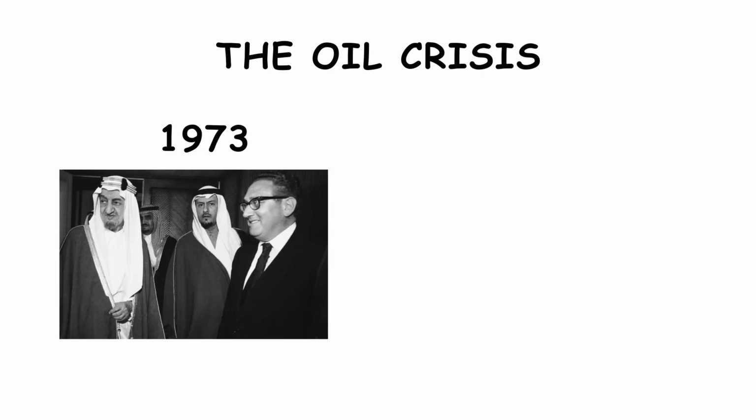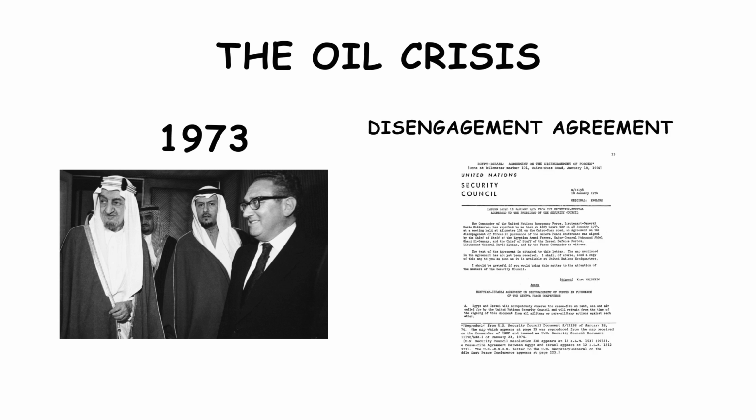In 1973, Henry Kissinger would start conversations with Arab leaders and eventually help with the first Egypt-Israeli disengagement agreement. This would ultimately bring a lift to the embargo in March of 1974.